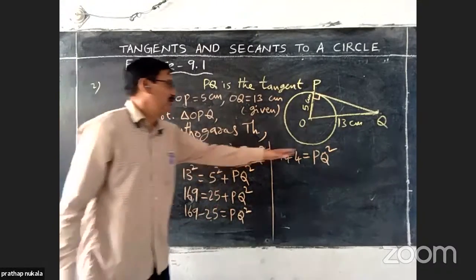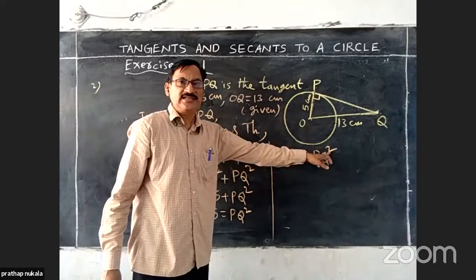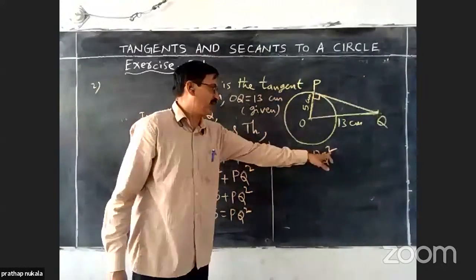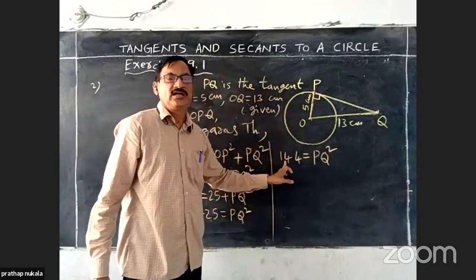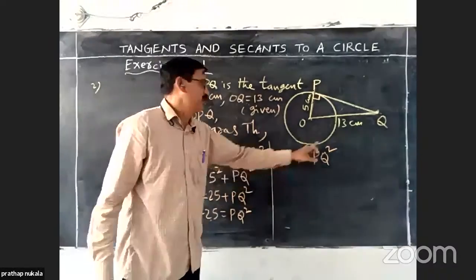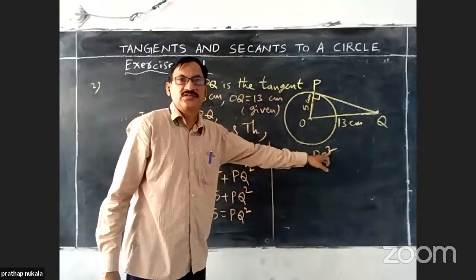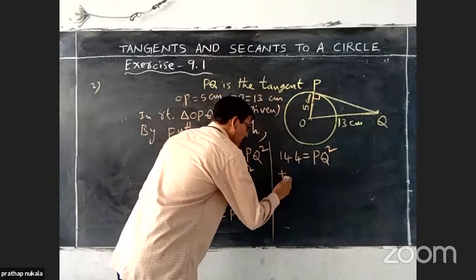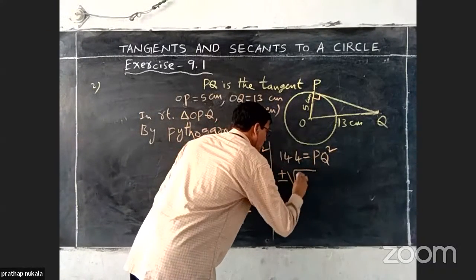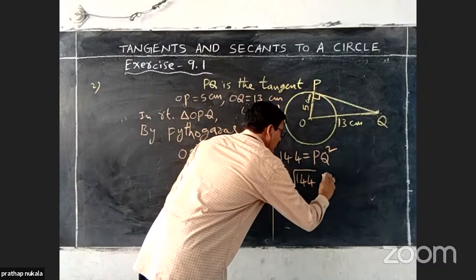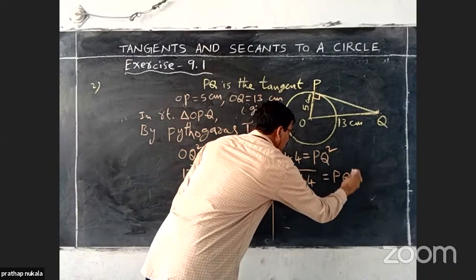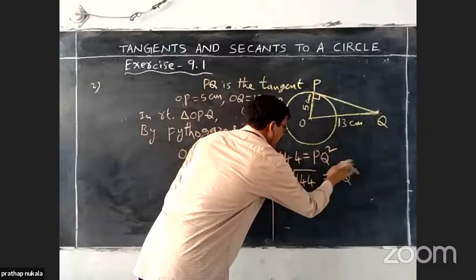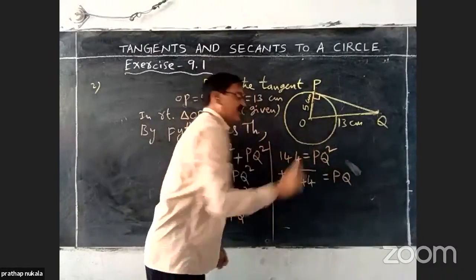Now, the square is on the right side. If you transpose the square to the left side, the square becomes square root. For the square root, we put plus or minus root 144 equals PQ. Don't write the square again, which is a mistake.